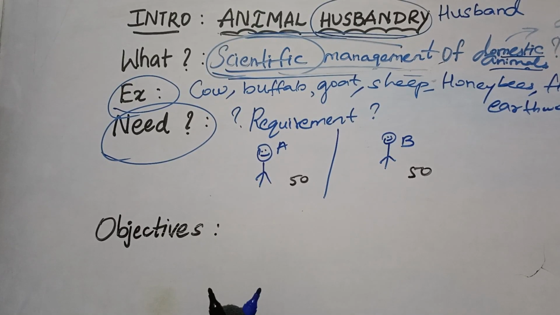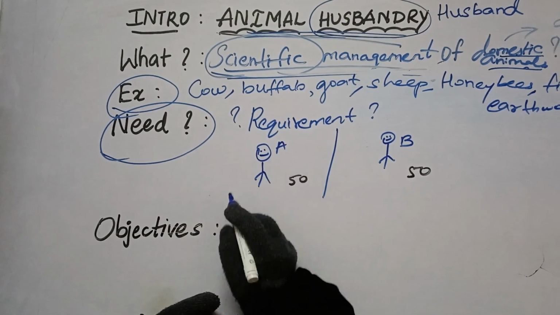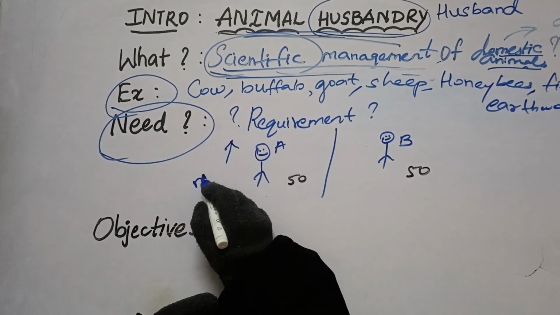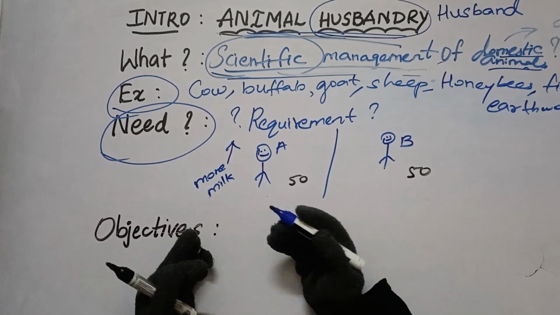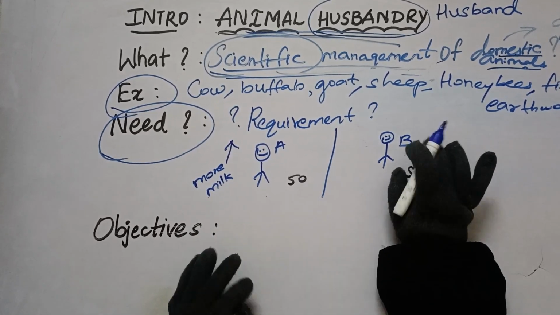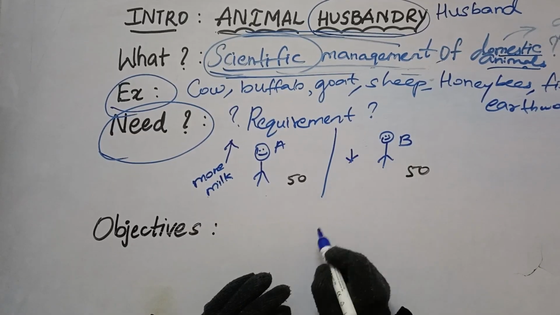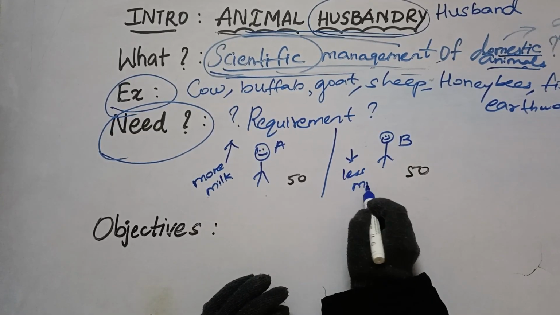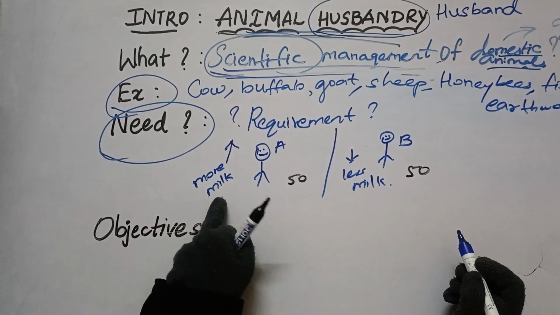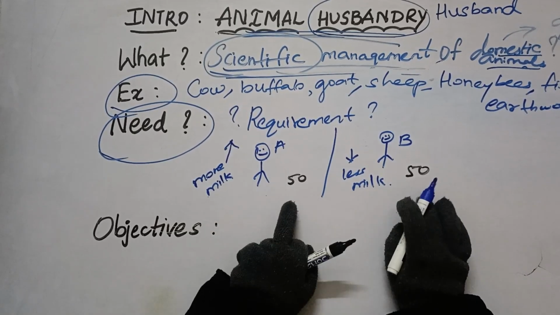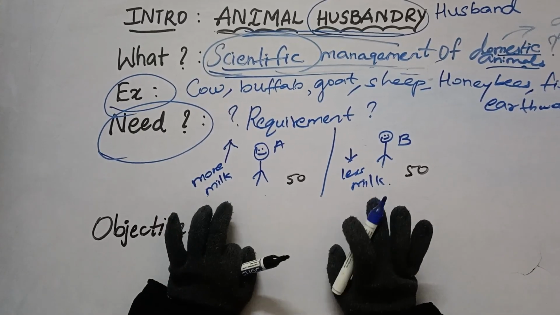Now, talking about the end result, the return, farmer A is getting more milk, more production of milk, whereas farmer B is getting less quantity of milk. So where did the difference come from? 50 cows are there, but still there is a difference in the production.